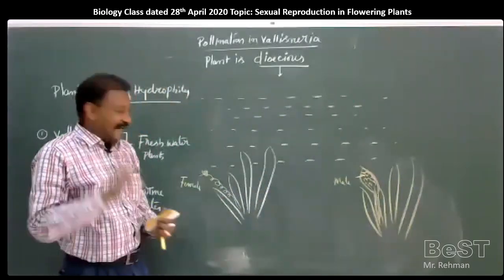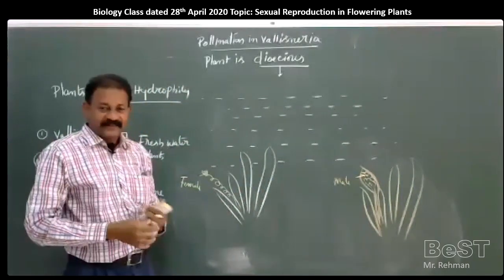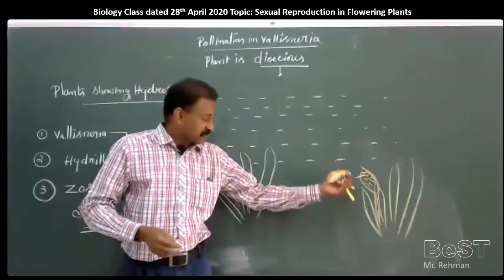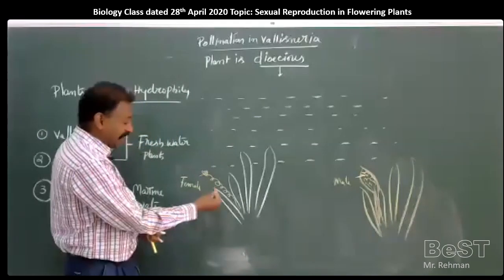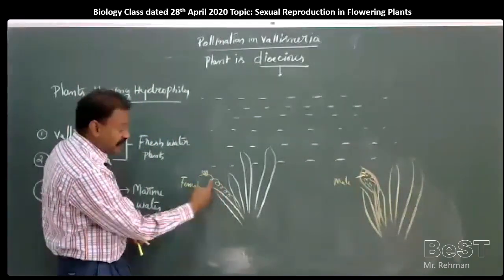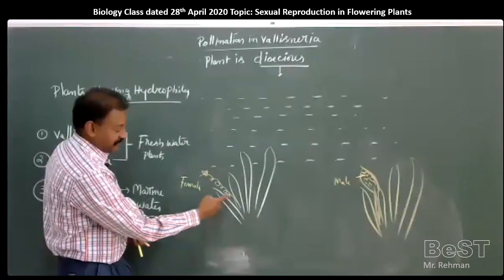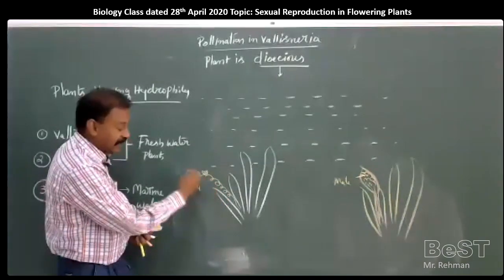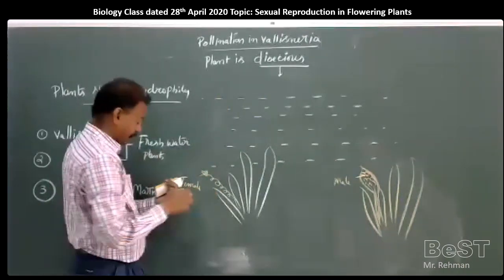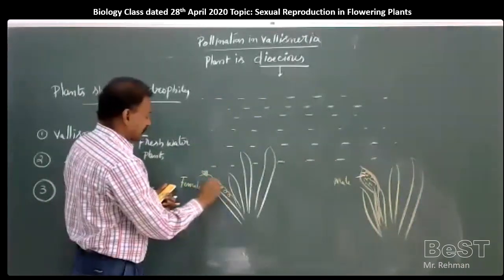So at the time of maturity, these two plants start releasing the female flower by uncoiling this coiled tube-like pedicel. This coiled tube-like pedicel uncoils and it comes to the surface of the water like an elongated structure.